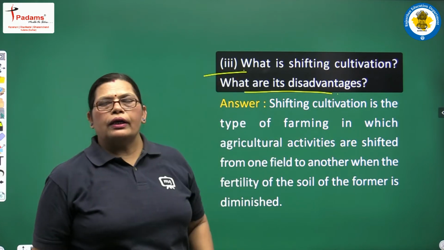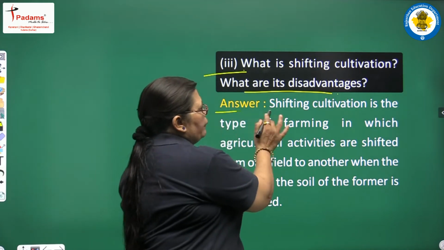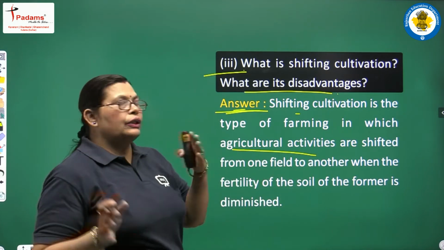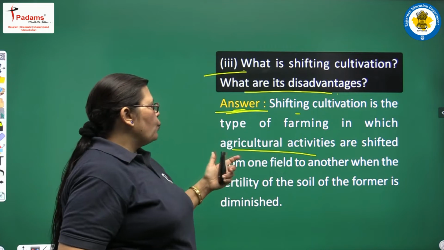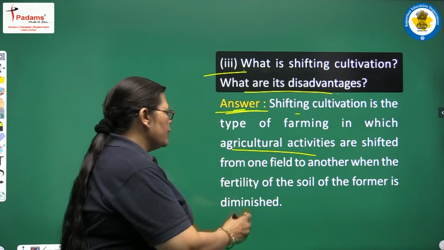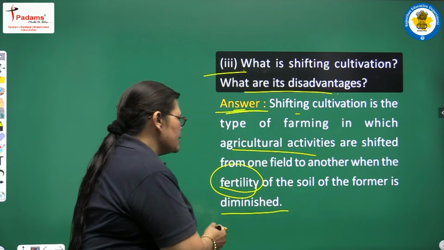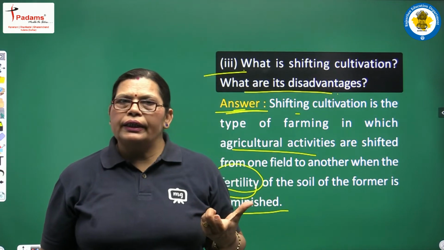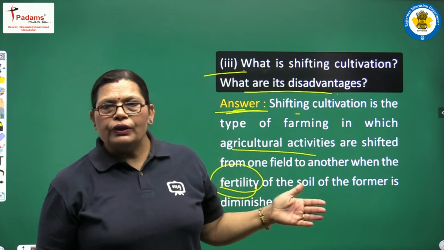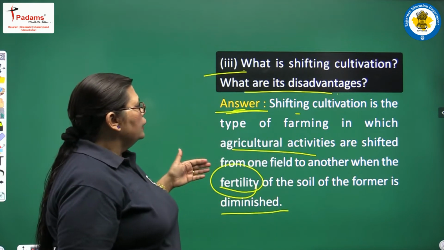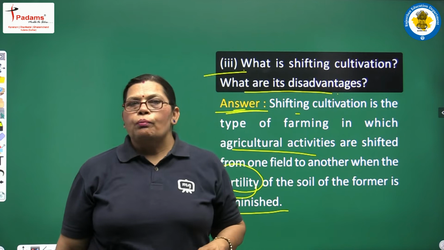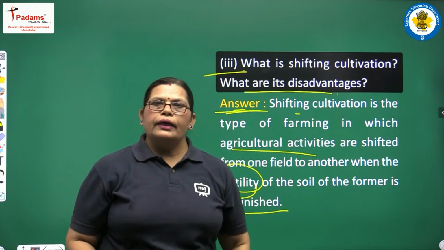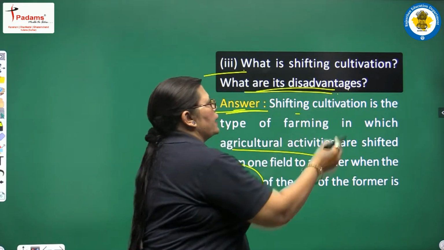First, we will discuss shifting cultivation. Shifting cultivation is a type of farming in which agricultural activities are shifted or switched from one field to another when the fertility of the soil of the former is diminished. When we talk about the fertility rate of the soil, when it is completely finished, on that condition shifting cultivation comes into process, because at that time farmers switch from one field to another field. See, we are taking our second part also.